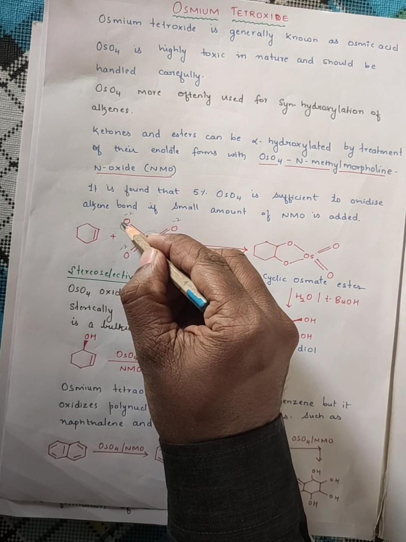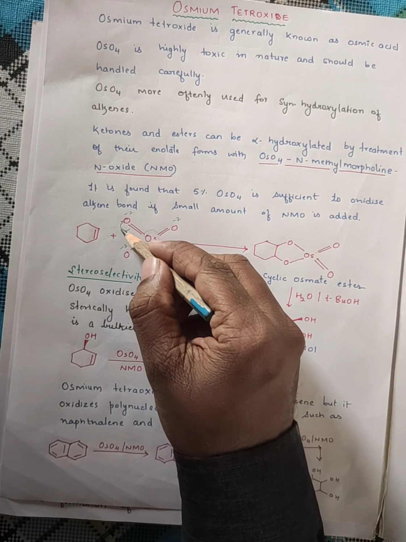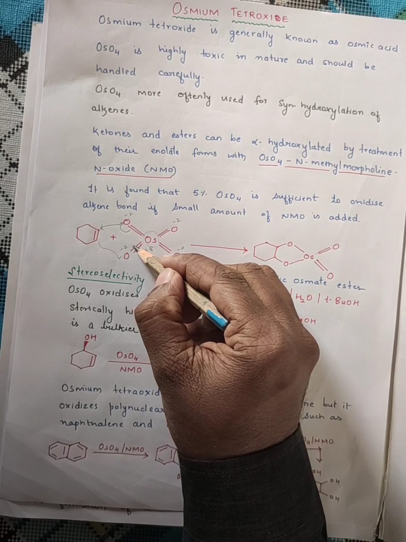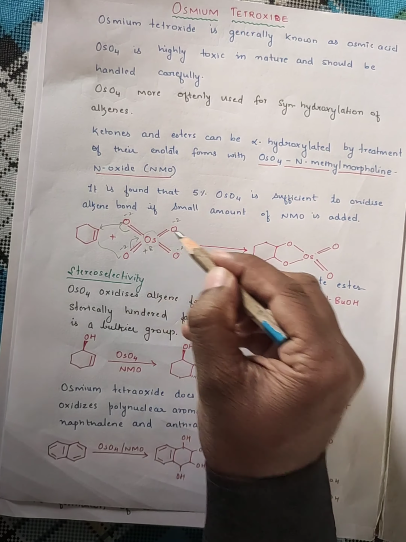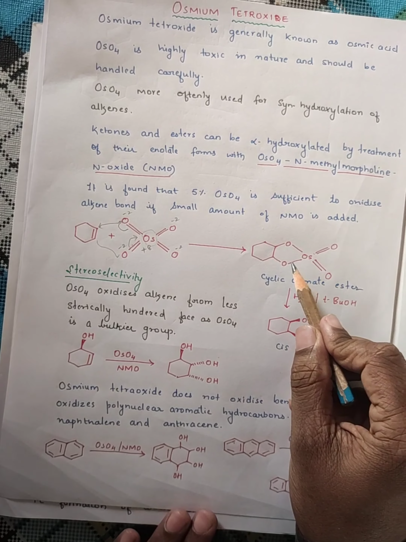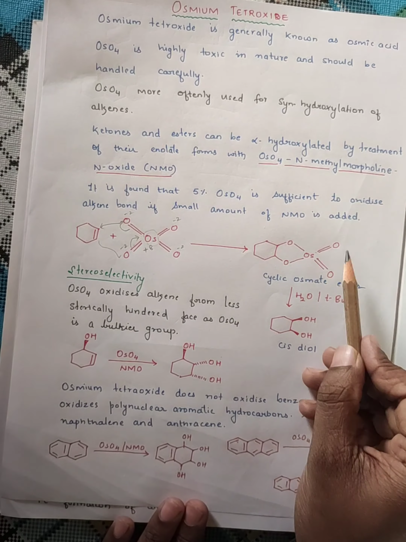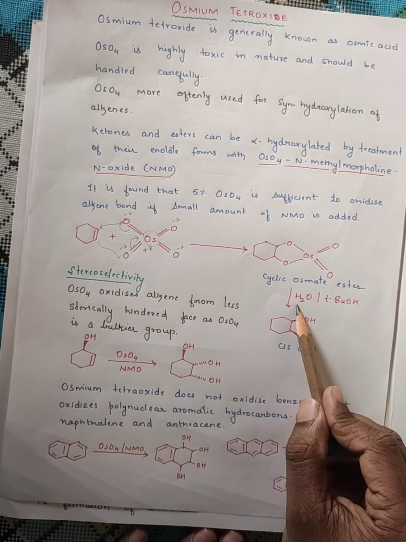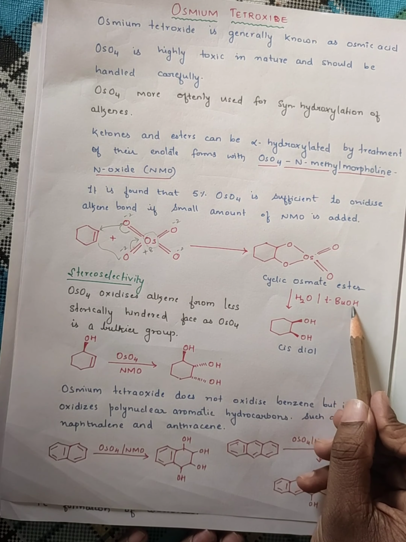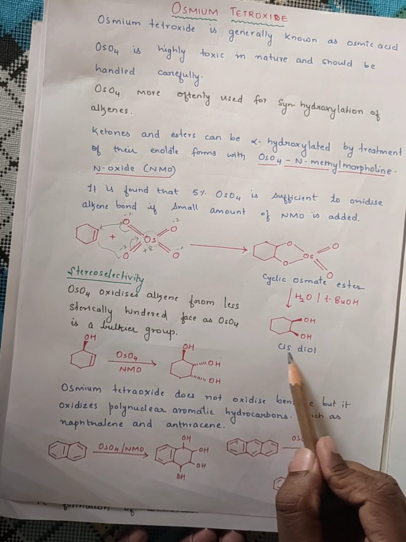Okay, a cyclic osmate ester like this. The O will be negative, it will come here, then it will go here, and then it will form like this. The cyclic osmate ester will be formed. Okay, now this is a cyclic osmate ester. When it is further treated with H2O in the presence of tertiary butyl alcohol, what we will get is the cis diol.